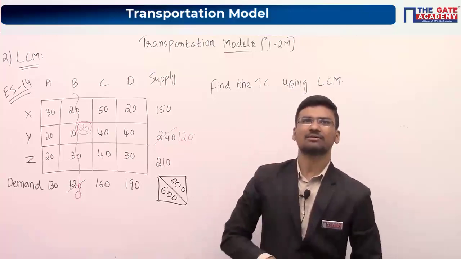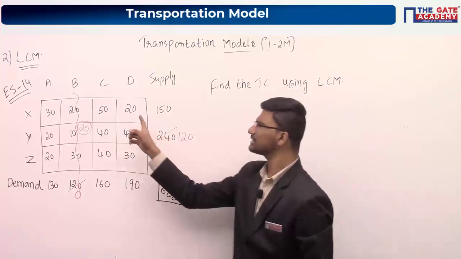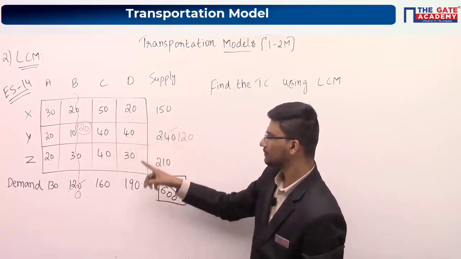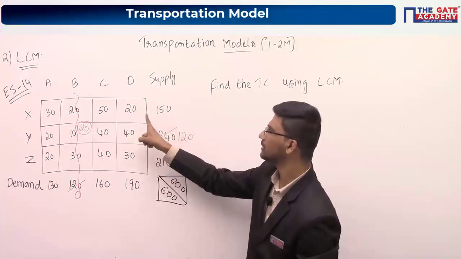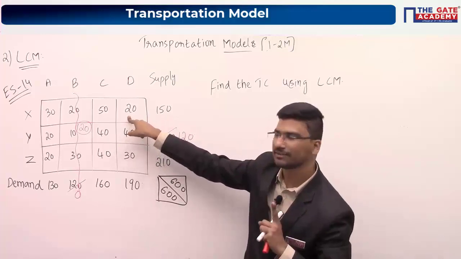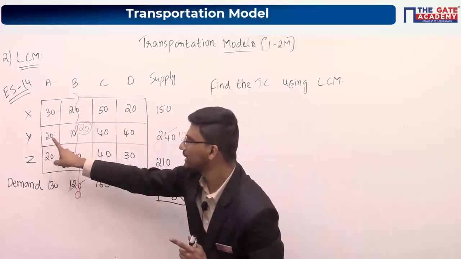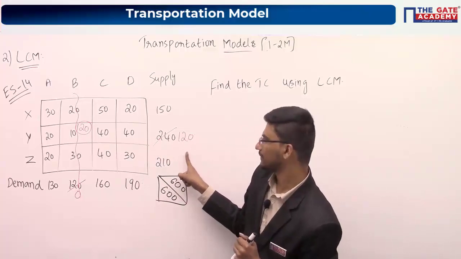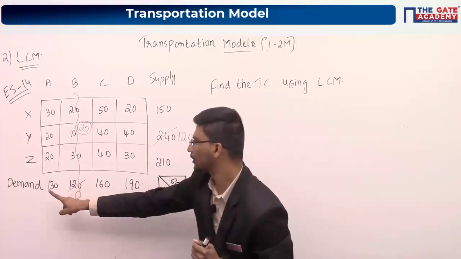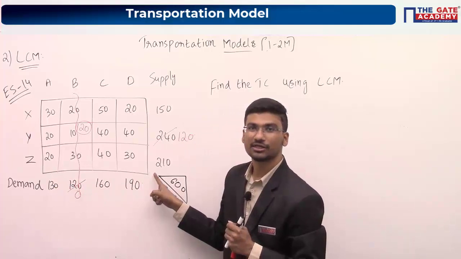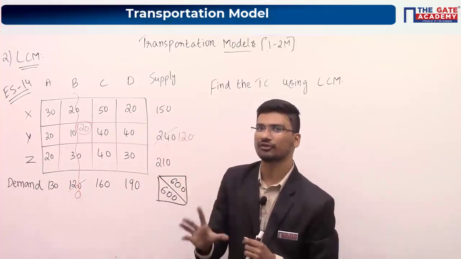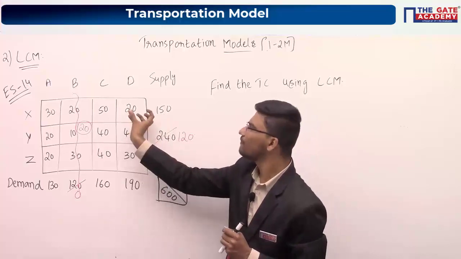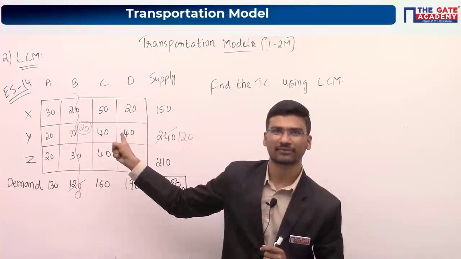So how to break ties? Listen carefully. Let us say this 20. So here you can allocate 150, right? The minimum of these two is 150. That means here you can allocate 150. If it is this 20, you can allocate only 120 units. If it is this 20, you can allocate 130 units. So where can you allocate the maximum number of units? Here. So here you can allocate 150 units with minimum cost, which is 20, right?